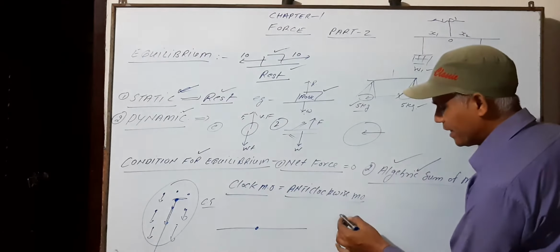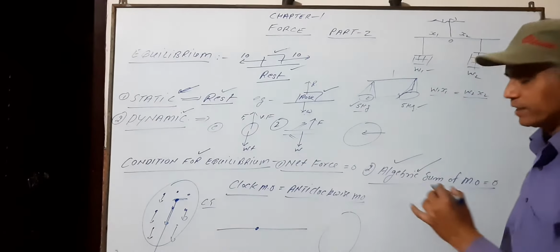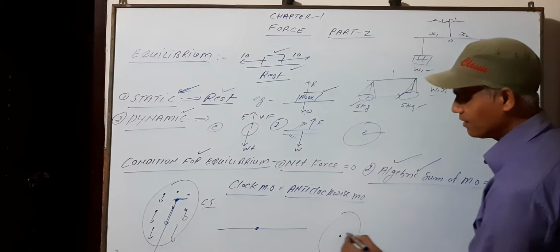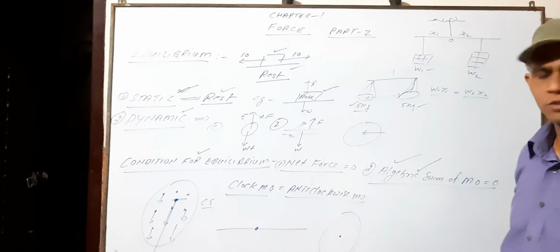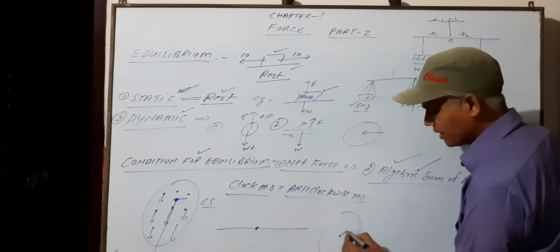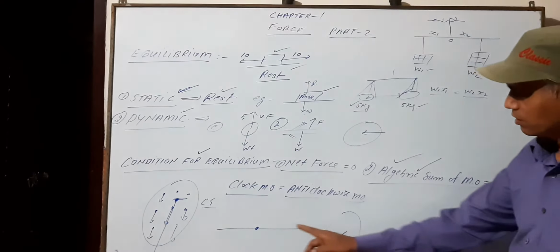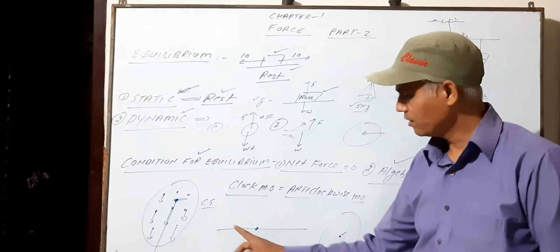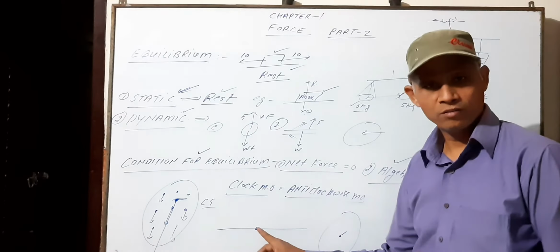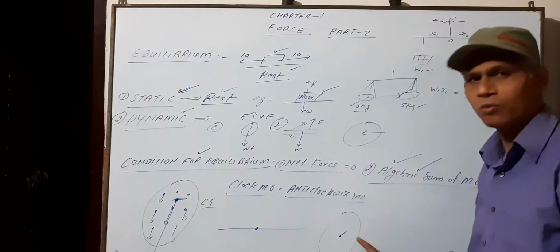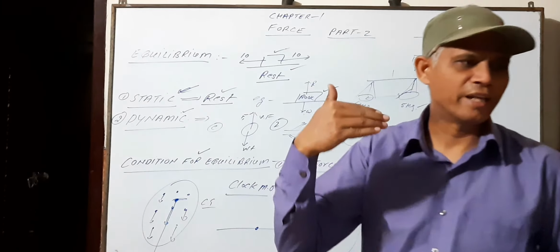But if I bend it in the form of a circle, then the center of gravity will lie at the center, where there is no mass. So the center of gravity may lie on the mass, or outside the mass as well.